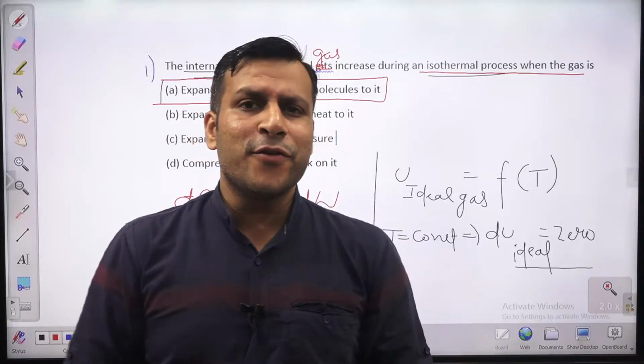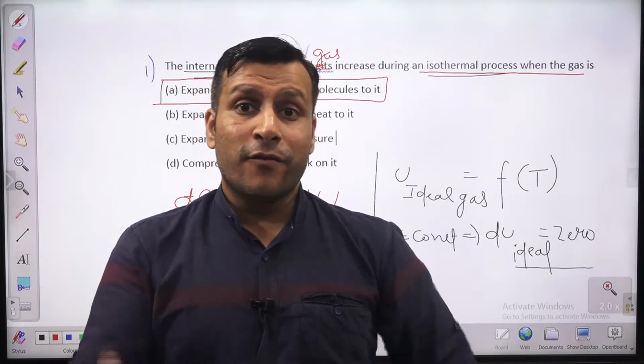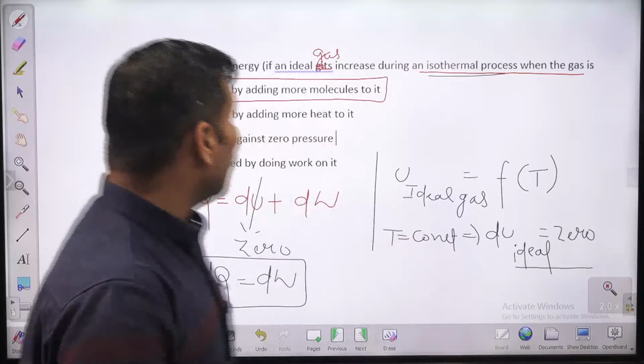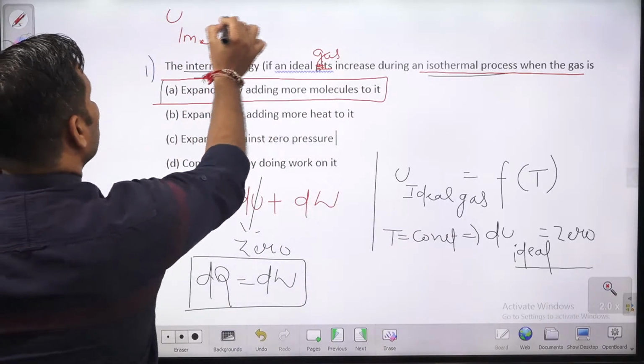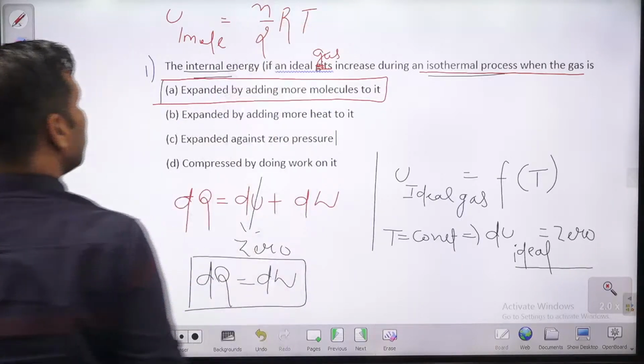Okay, and if you want to represent the internal energy for one mole of a substance, what is the internal energy of one mole of a substance, children? That is nothing but the kinetic energy of the gas molecules. So the internal energy of 1 mole of gas, what is it? That is nothing but n/2 RT. You know this formula, guys.